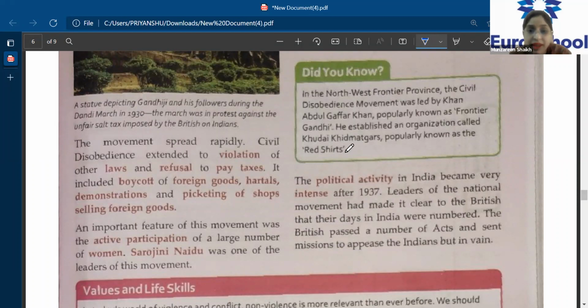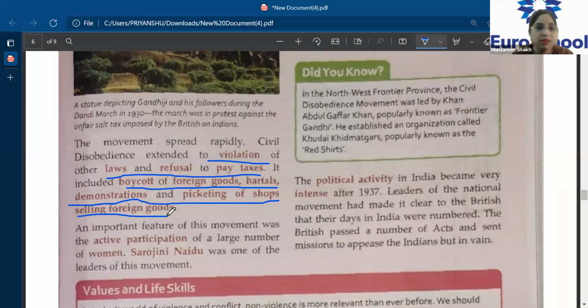The civil disobedience extended to violation of other laws and refusal to pay taxes. So it gave the Indians a way to refuse other laws also and to refuse to pay unnecessary taxes. Clear? It included boycott of foreign goods, hartals, demonstrations, and picketing of shops selling foreign goods. After a person is successful in one movement, definitely it will pave the way to other struggles. So this is how people also started abolishing other taxes and other laws.